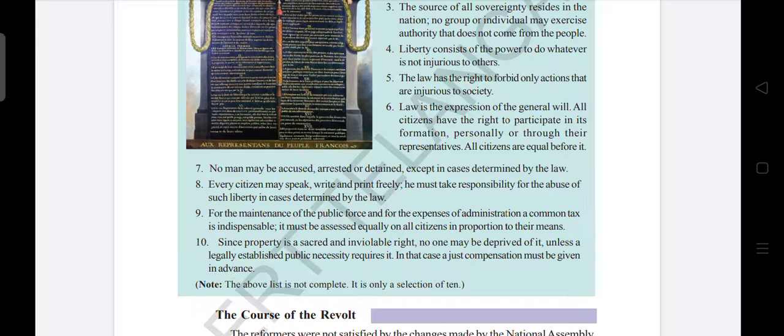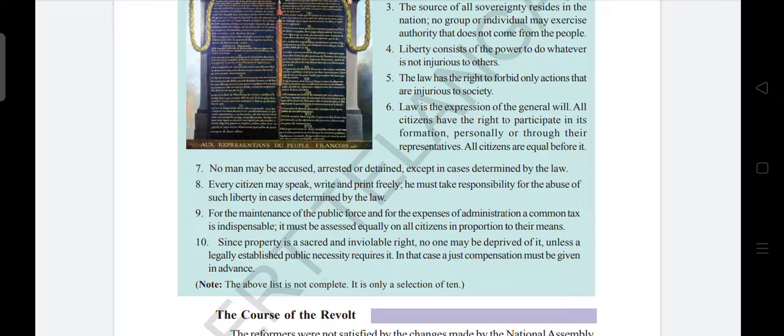And the fifth, the law has the right to forbid only actions that are injurious to society. Sixth, law is the expression of the general will. All citizens have the right to participate in its formation personally or through their representatives. All citizens are equal before it.